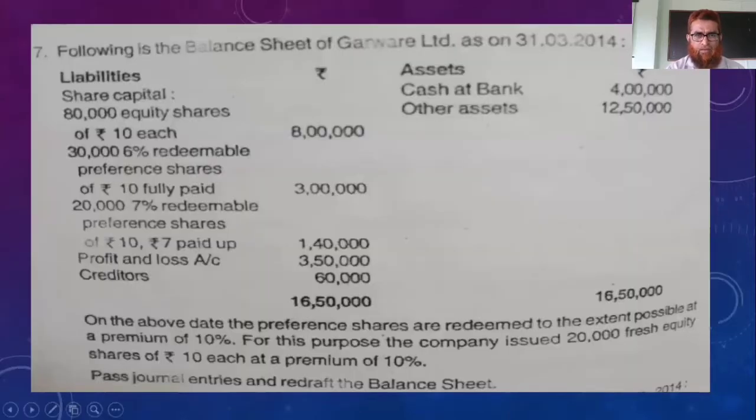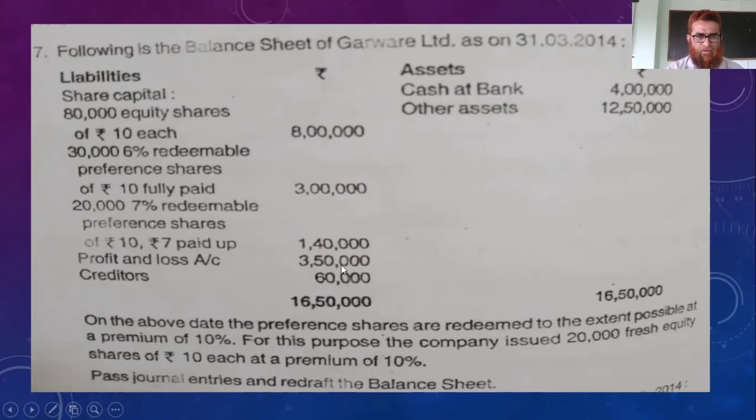The following is the balance sheet of Gaware Limited as on 31st March 2014. Share capital 8 lakh, redeemable preference shares 3 lakh, redeemable preference shares of 10 each, 7 rupees paid up, 1,40,000. Here 7 rupees is paid up, 3 rupees is unpaid. That 3 rupees should be called from them, and the amount should be received from the preference shareholders before the redemption.